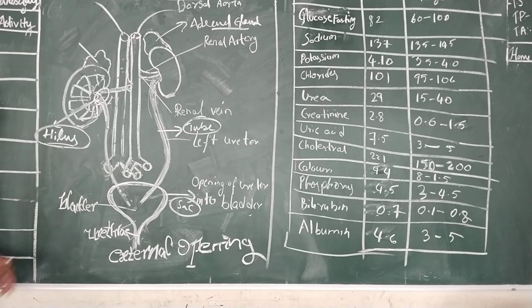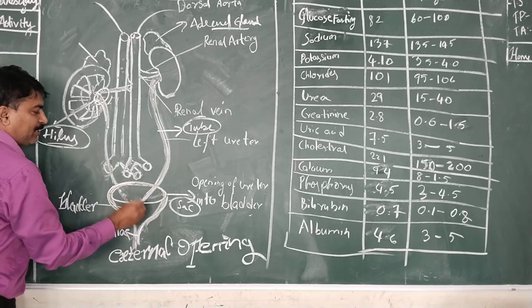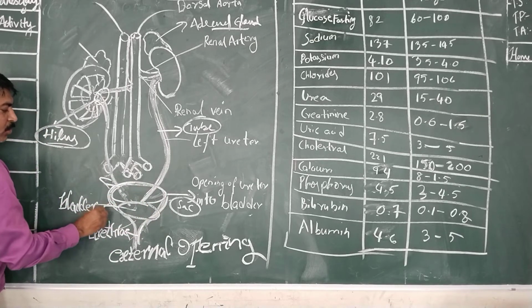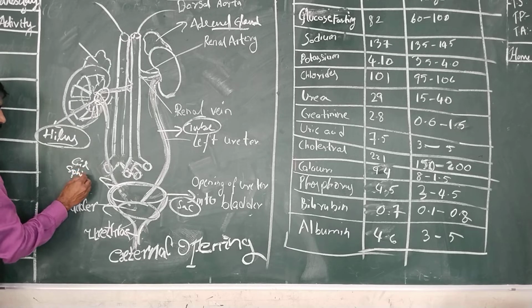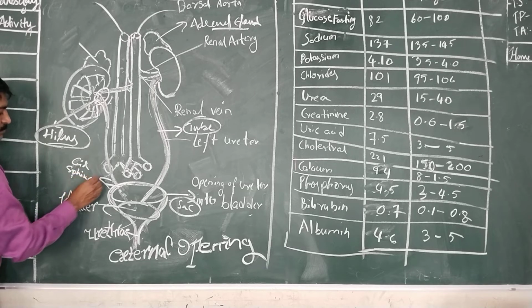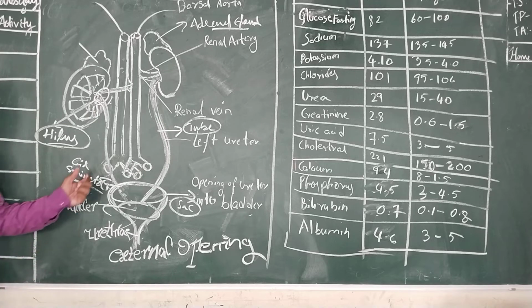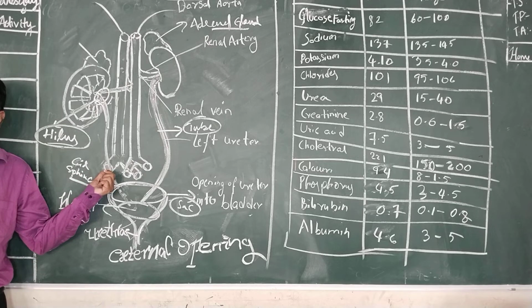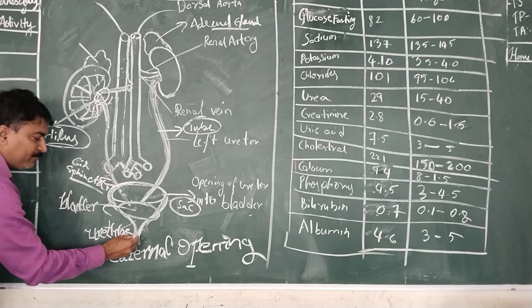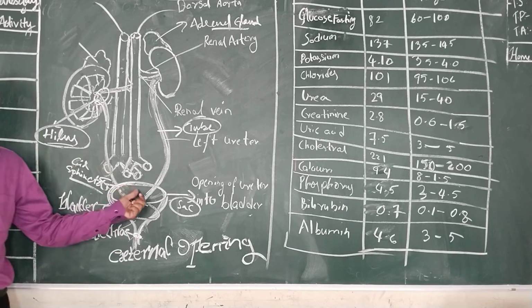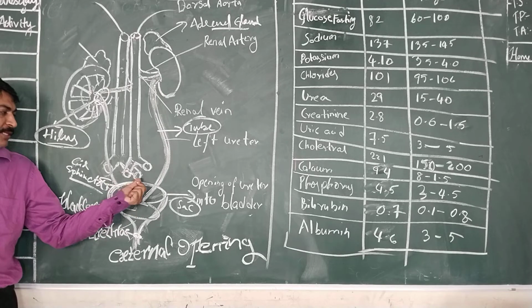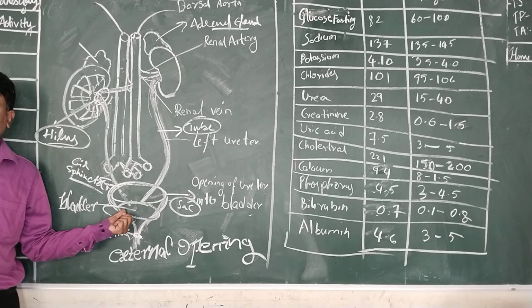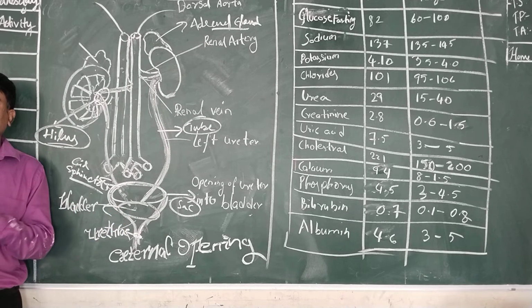This sac-like structure has two circular muscles, an upper portion and a lower portion, made of sphincters. Whenever the sphincter muscles contract, the opening of the urethra is closed so as to fill the urine in the urinary bladder.